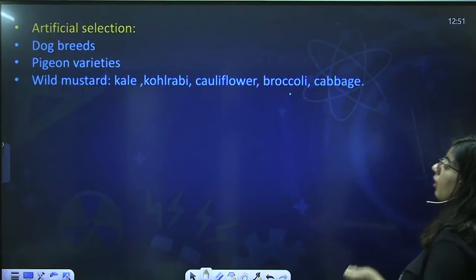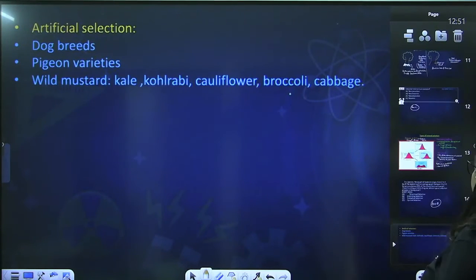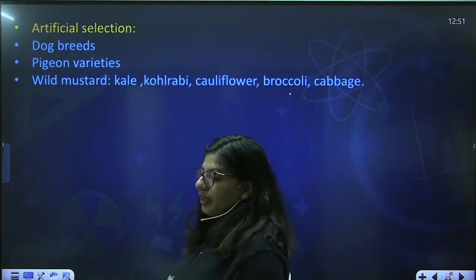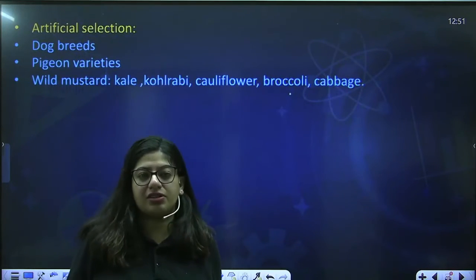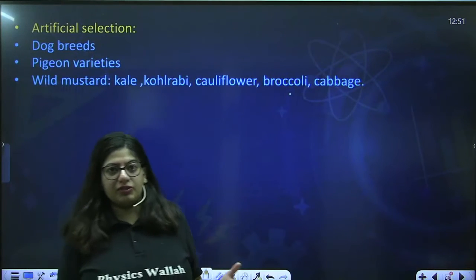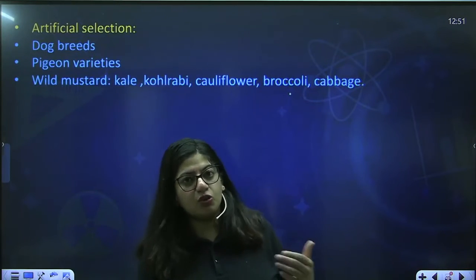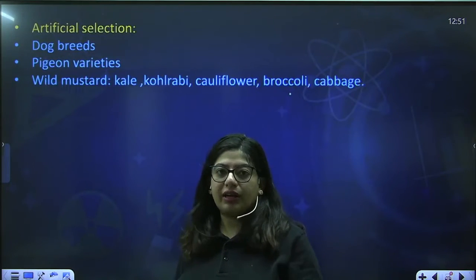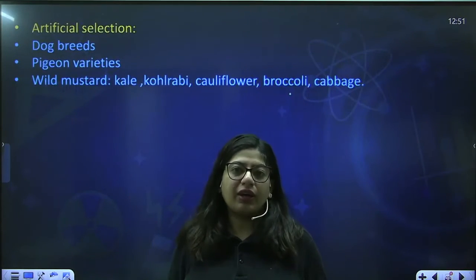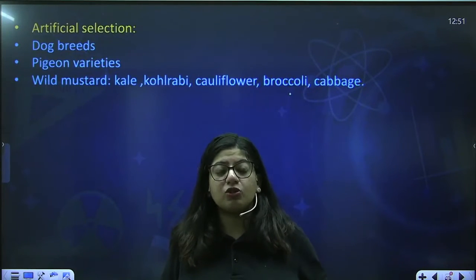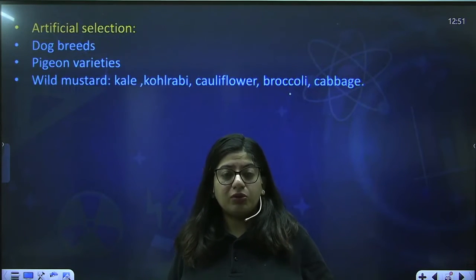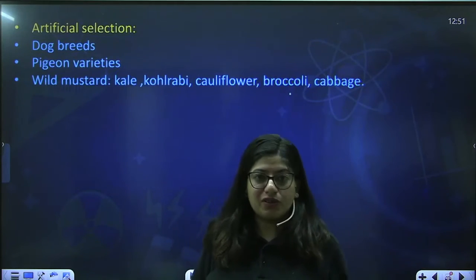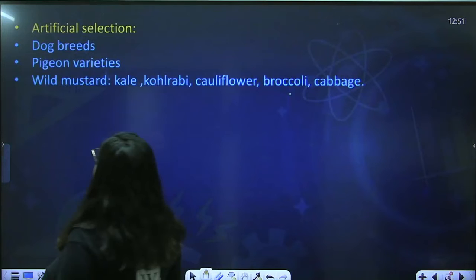All right. Okay. So next one we have is the artificial selection. Now again, another evidence Darwin gave was artificial selection. He said that if we human beings can produce new breeds, not species, in a small period of time by just interbreeding the organism, then why not nature, being so powerful? Nature can produce new species in millions of years of evolution. So that gave rise to artificial selection.